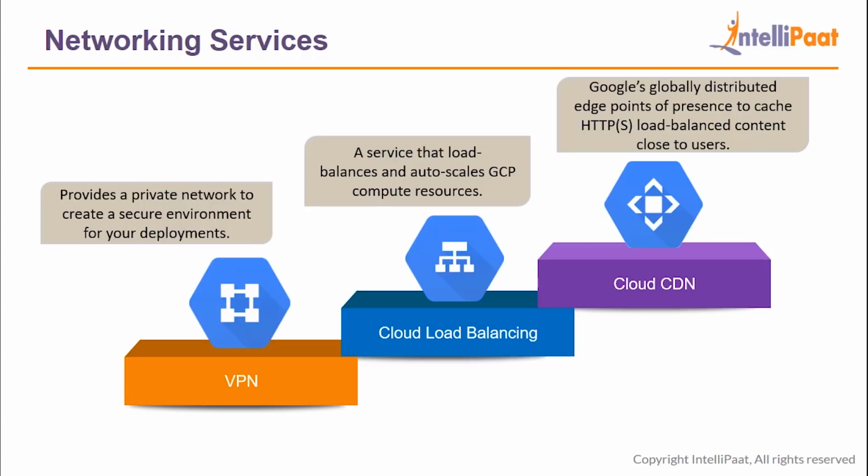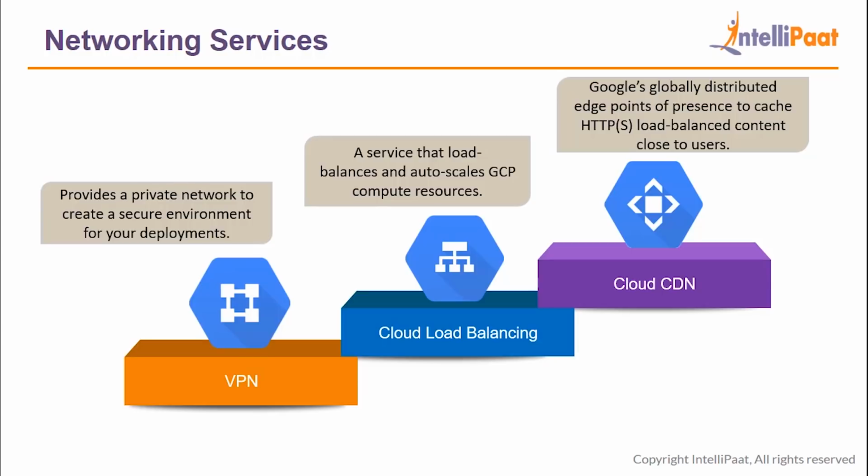Suppose you hosted an application on Google Cloud in some region, but the user base of your application exists in some other region. So when they try to access your application, it'll obviously take some time for your application to respond, because your application resides in one region and the user base is in another. So what you can do is use Cloud CDN to create a copy or a cached version of your application and place it on a server in a region closer to your user base. So now when they try to access your application, it won't take as much time as it used to.